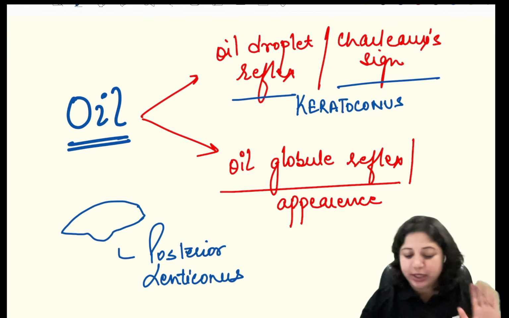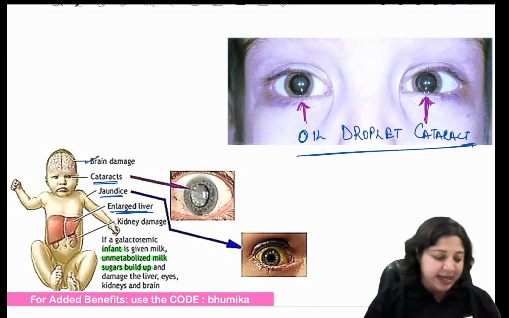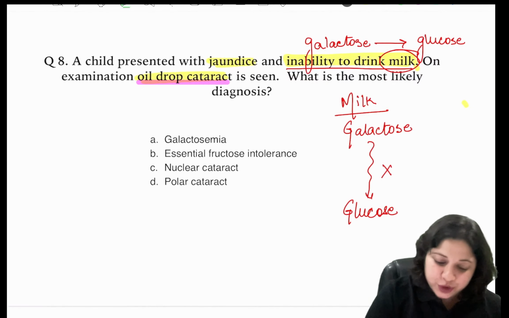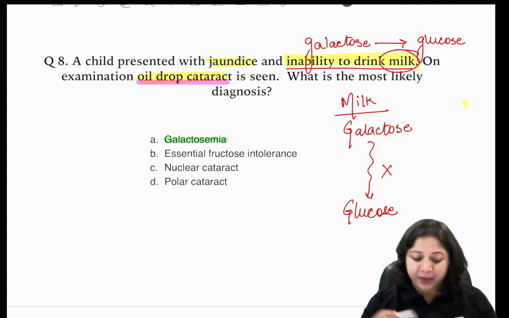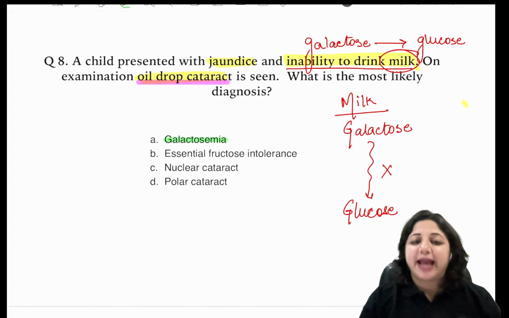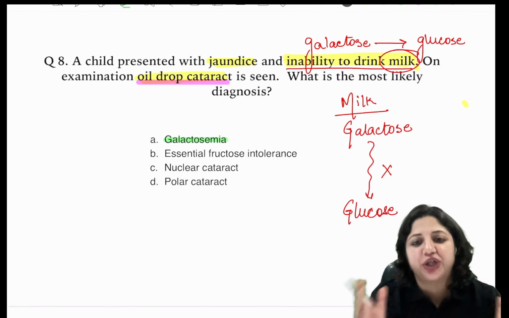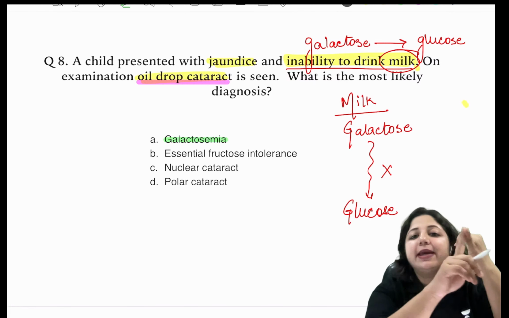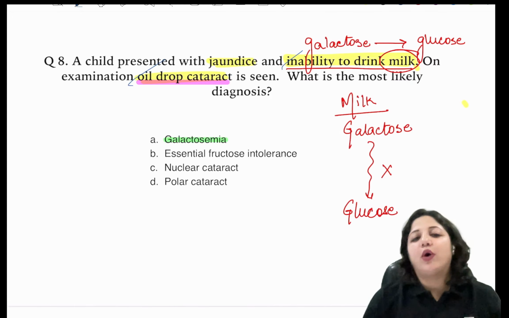Is that point clear? So no more wrong answers when this part is concerned, right? So the answer here is, so what is the answer? The answer here is galactosemia. Can it be a nuclear cataract? No, it cannot be a nuclear cataract. Can it be a polar cataract? We have already learned where you get anterior and posterior polar cataracts. So the answer here is classically, inability to drink milk was one hint, and the other hint is oil droplet